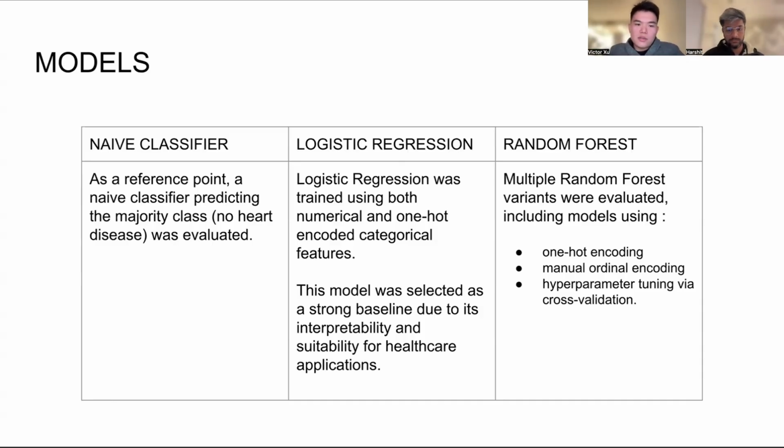Then we tried different random forest variants: models with one-hot encoded categorical variables, manual ordinal encoding models, and we also tried fine-tuning the hyperparameters.